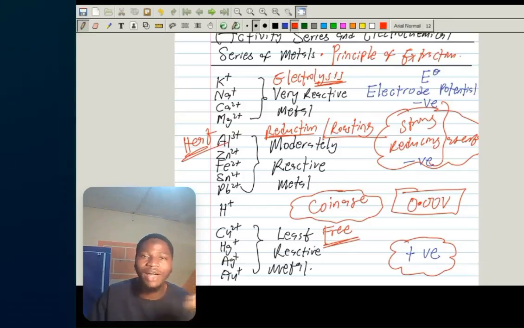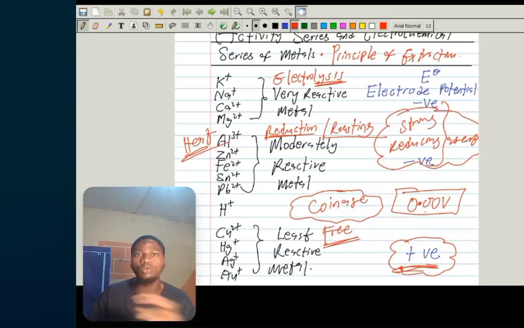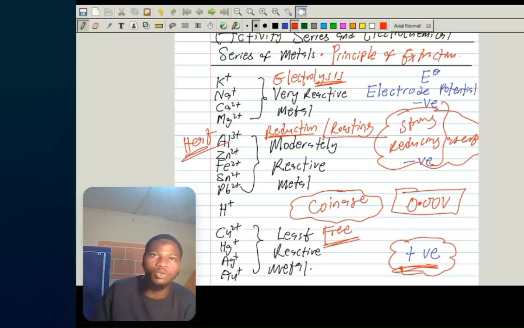Least reactive metals are found free in nature. Those metals above hydrogen have negative standard electrode potential, while those below hydrogen have positive standard electrode potential. While that of hydrogen is 0.00 volts. Okay, good. So this is where we end episode 1 of metals and their compounds.